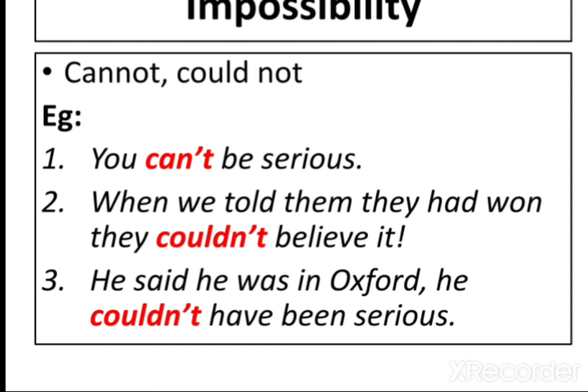If you are talking about something generally that's possible, use can. If you are not certain but it's possible, use might, may, or could. So remember that there are different meanings for all of these modal verbs, and we are going to talk about the semi-modal verbs in the next lesson, in the next video.